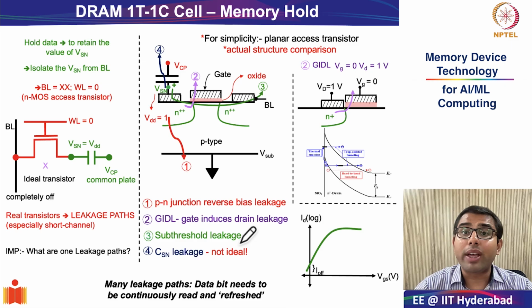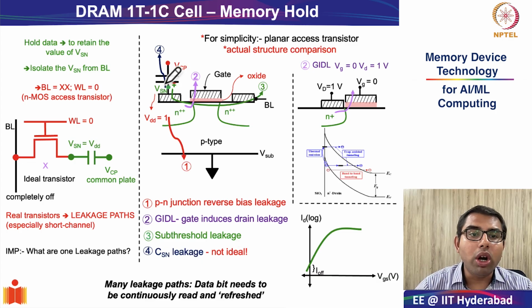We were looking carefully at the memory hold operation of the 1T 1C DRAM cell. In our concluding stages of the last lecture, we saw that through several mechanisms such as PN junction reverse bias leakage, gate induced drain leakage, subthreshold leakage, and also leakage through the non ideal capacitor, there are many paths through which the charge in the so-called storage node can leak out.